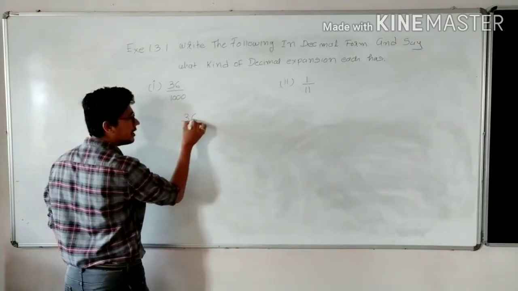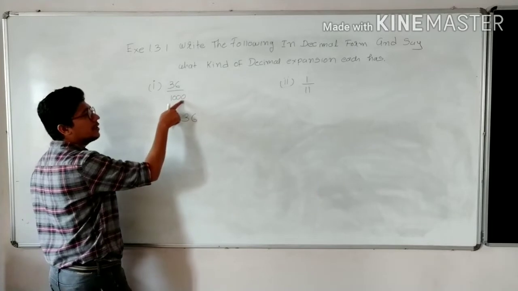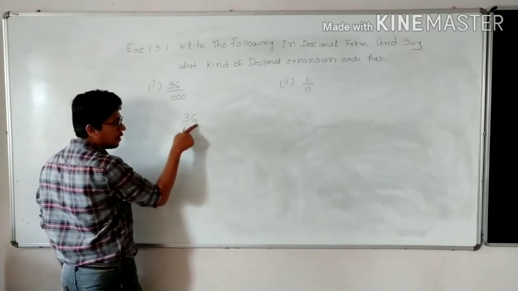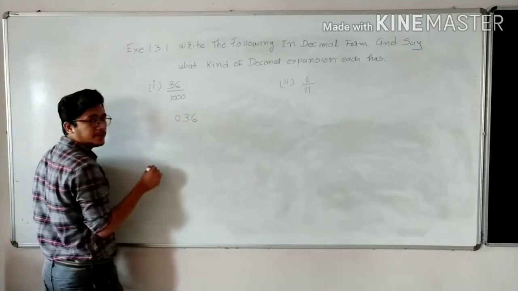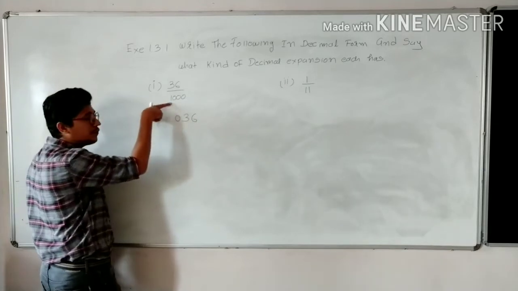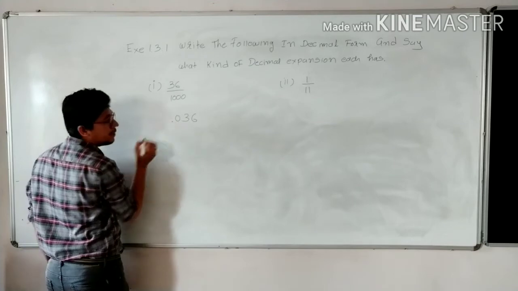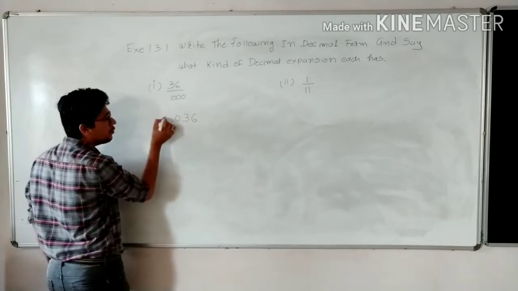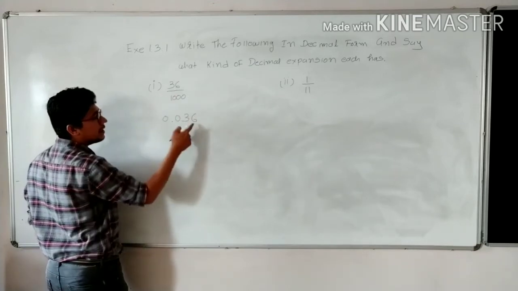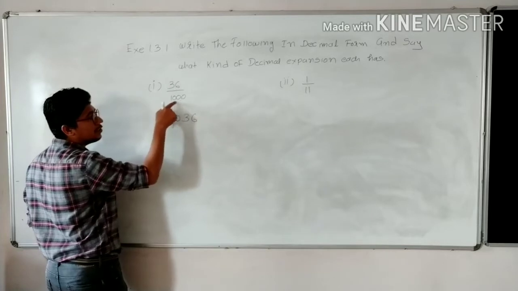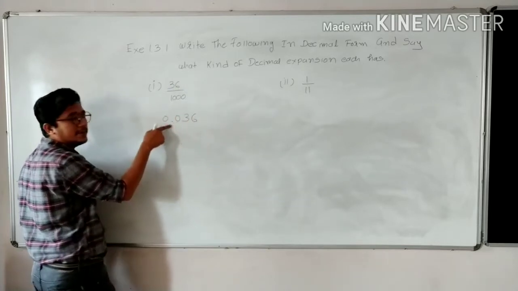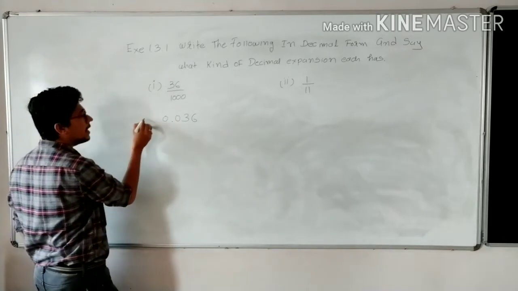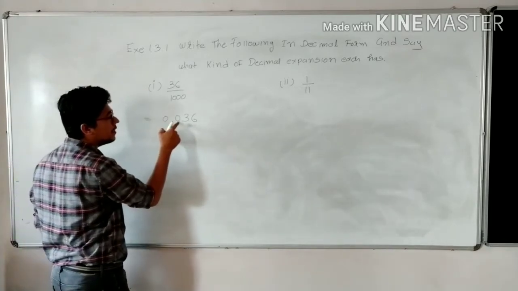Just write 36. How many zeros are there? 1, 2 and 3. So 1, 2, 3 digits are not there, so put 0 here, and then it is 1, so you can put the point. And again you have to put 0. So again 36,000, 3 zeros are there. So 1, 2, third 0 and then the point. So here directly you have got 0.036.